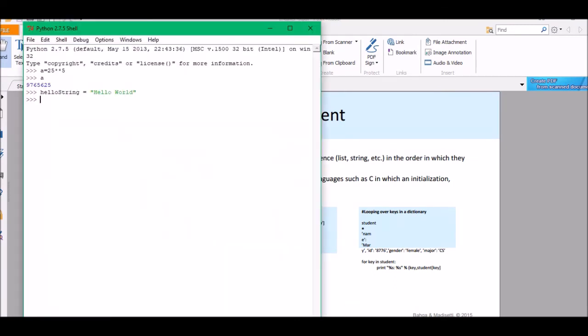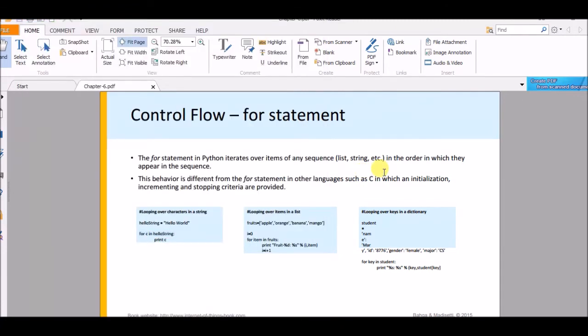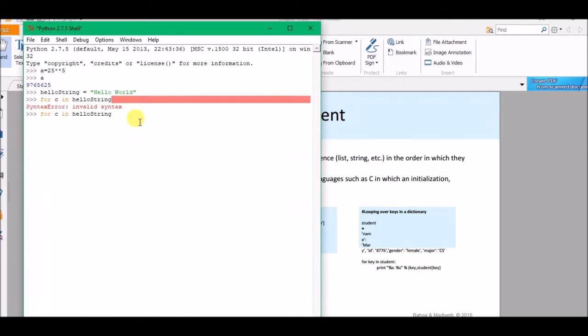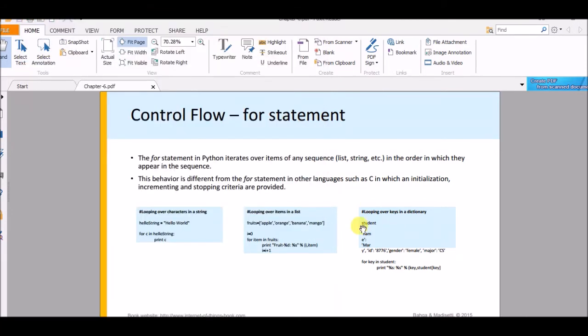So the thing is for, and there is a colon. And it actually asks for print c. When I hit enter, I will see that hello world is printed one character at a time. So this is all about the control flow for statement.